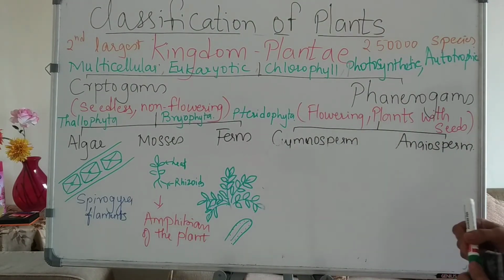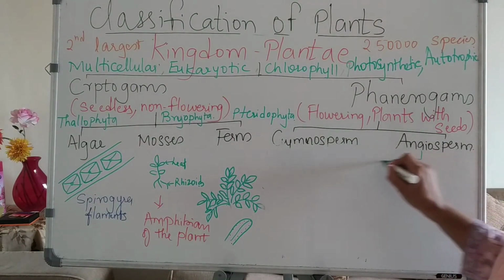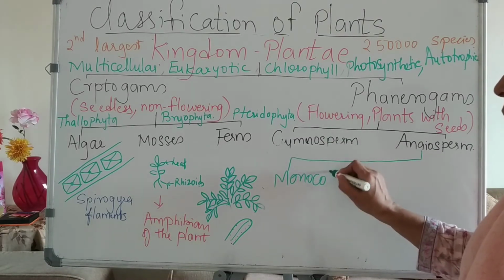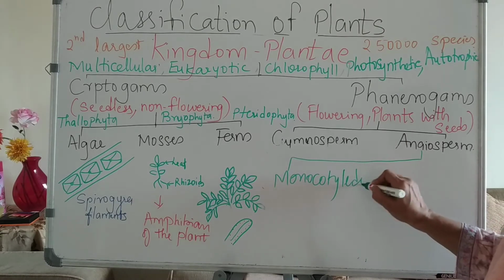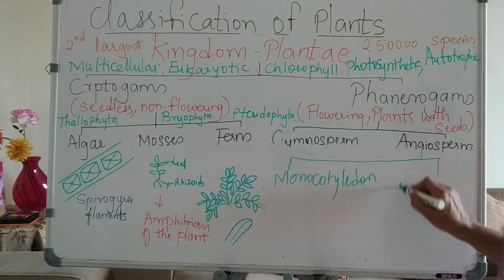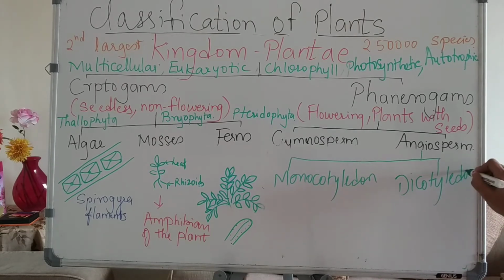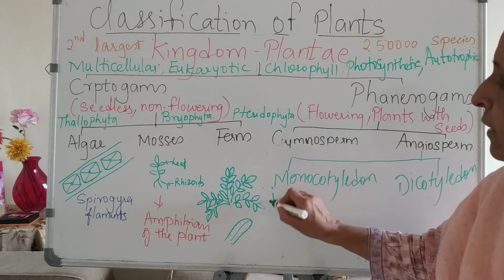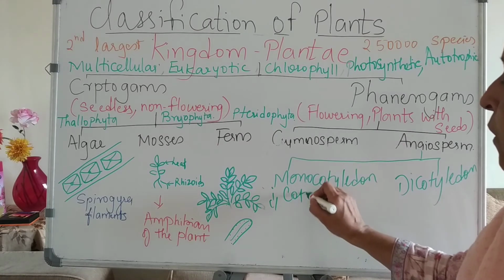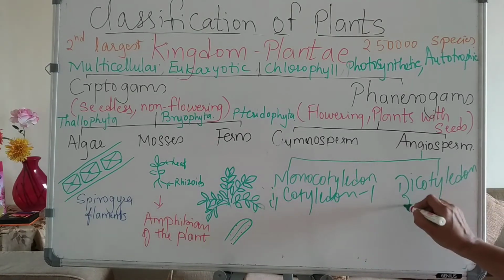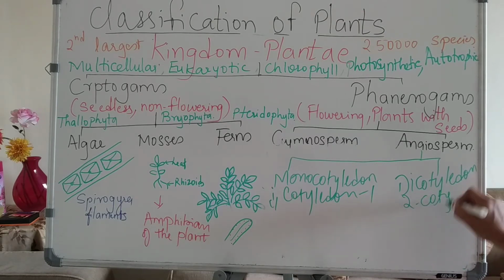So let's see angiosperm further divided into monocotyledon and dicotyledon. Mono, only one cotyledon is present. And here two cotyledons are present.